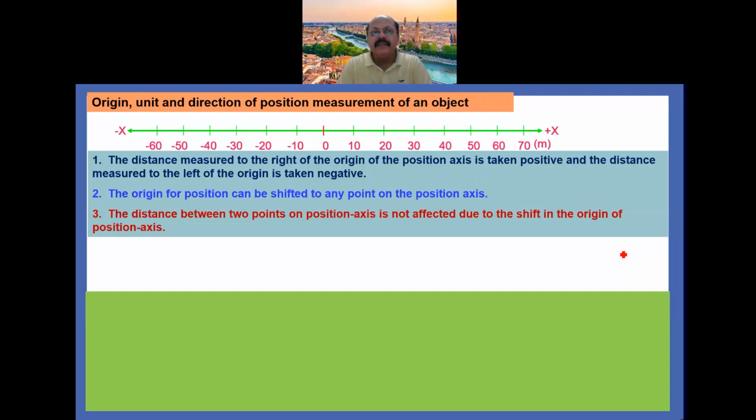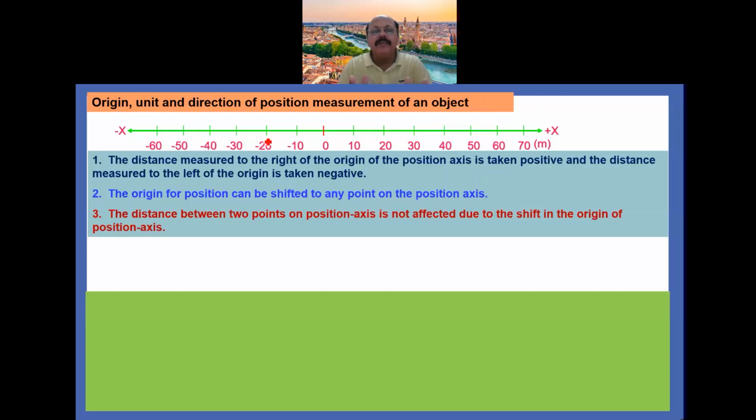So the distance measured to the right of the origin means the origin point that we have taken, which is at 0 point. So this is the origin, and right to this origin, the position axis can be taken as positive, and the distance which is measured left to the origin is taken as negative.